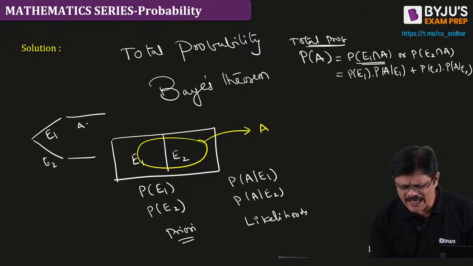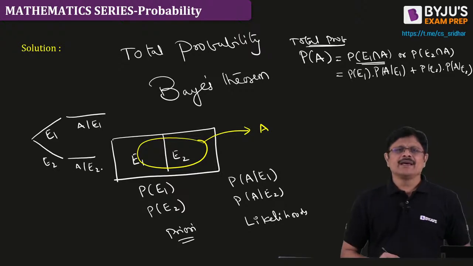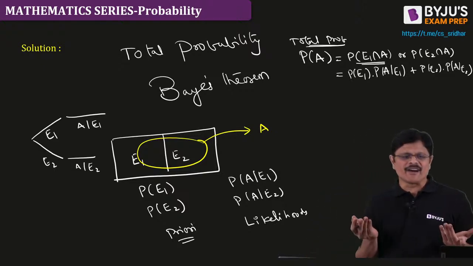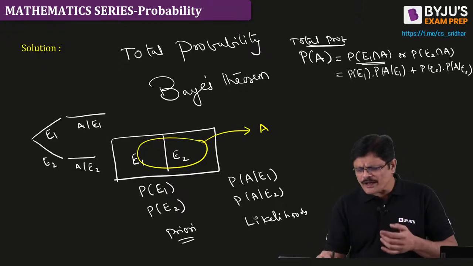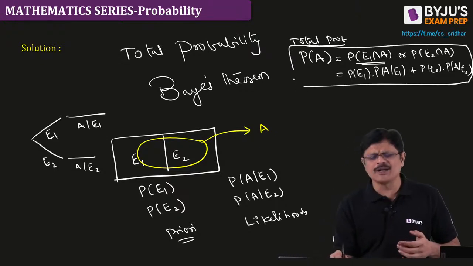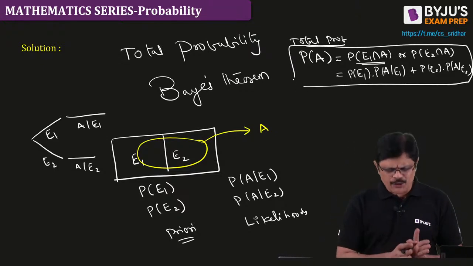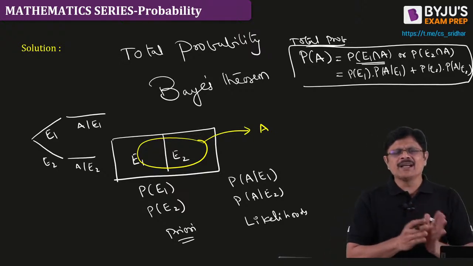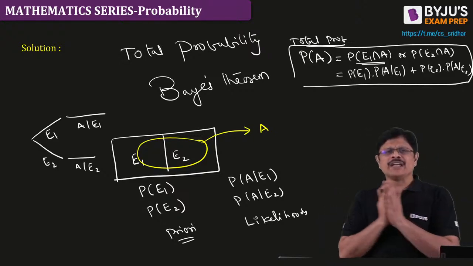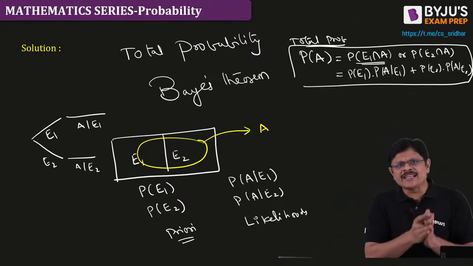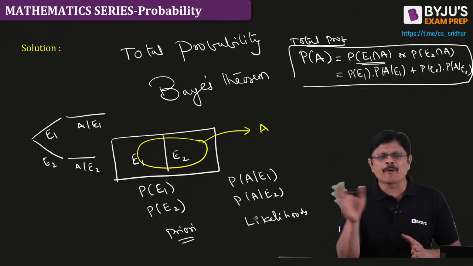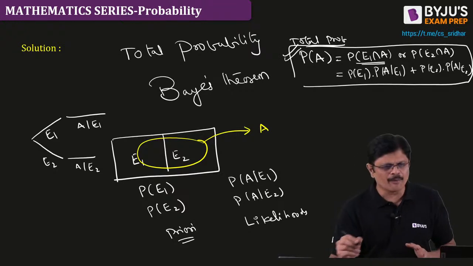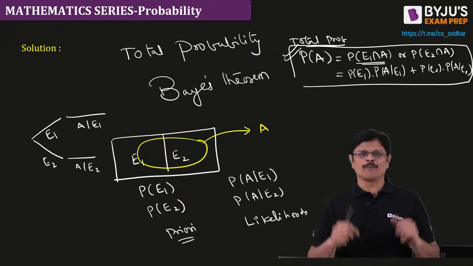Following this, an event A is happening. In this particular case, what is the probability of A? If you can arrange the probabilities like this, you don't even have to worry about the formula, sir. You arrange them: E1, A given E1. E2, A given E2. Suppose there is something like E3, A given E3. Like that, if you arrange them, just multiply the corresponding probabilities and add, you get the total probability, my dear friends.